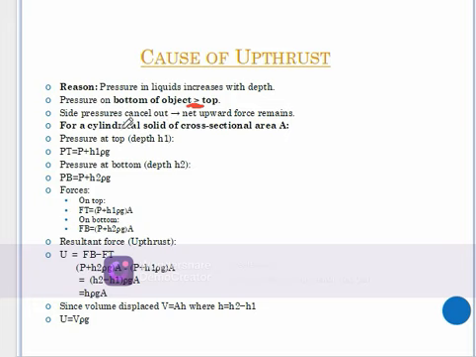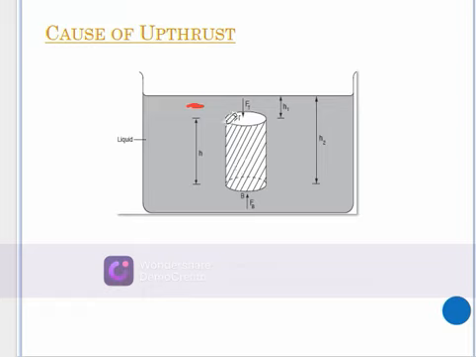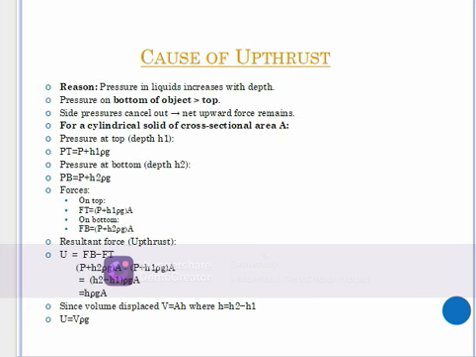So for the cylindrical solid that we have just seen, it has a cross-sectional area A at the top, which is equal to the cross-sectional area A at the bottom. Now let's look at how we will use them.